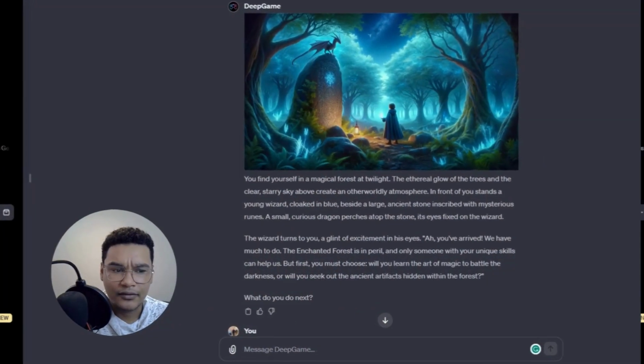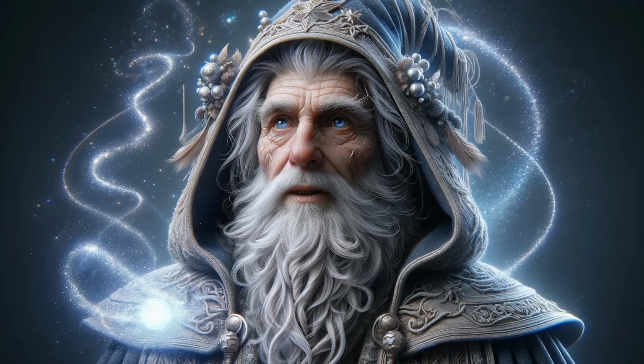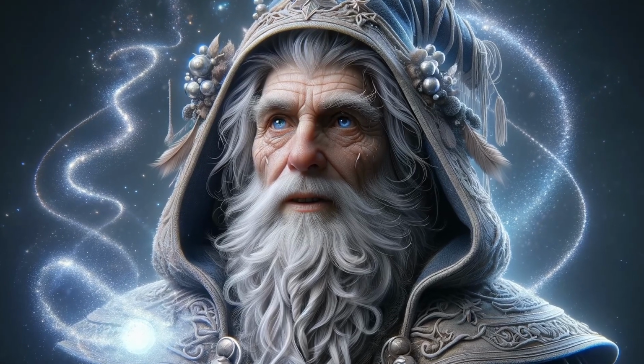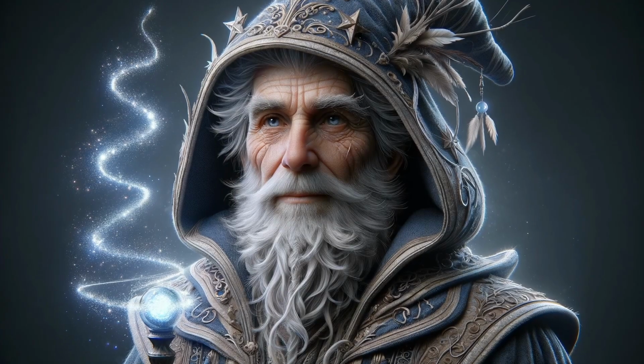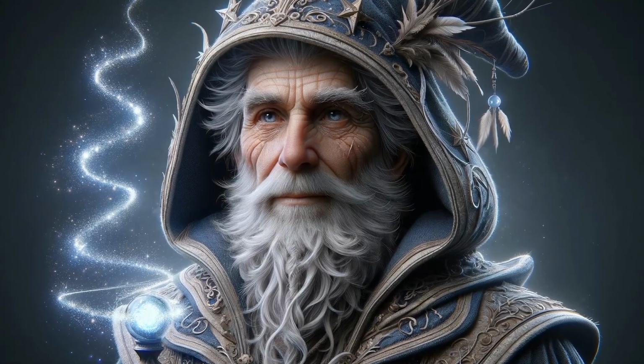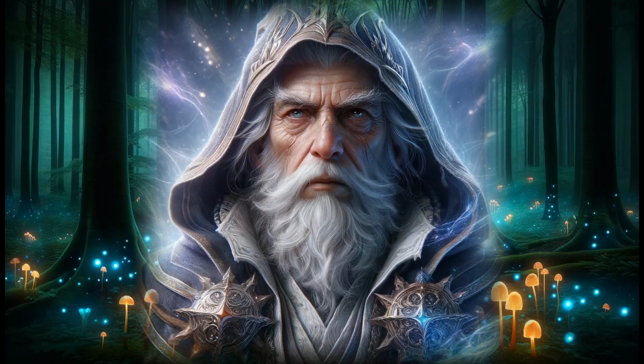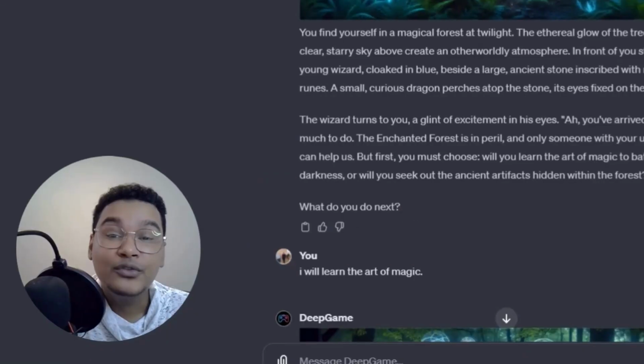Ah, you have arrived. We have much to do. The enchanted forest is in peril, and only someone with your unique skills can help us. But first you must choose. Will you learn the art of magic to battle the darkness, or will you seek out the ancient artifacts hidden within the forest? What do you do next?